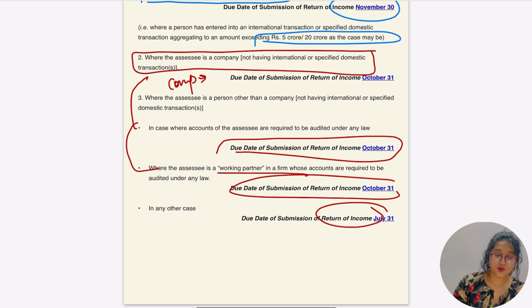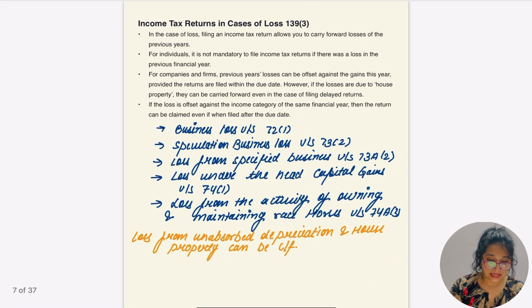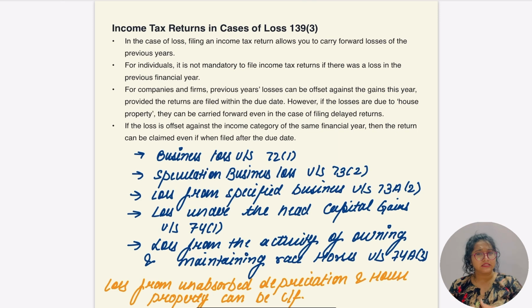Hope everything up to this was clear. Let's go for the income tax return in cases of losses.